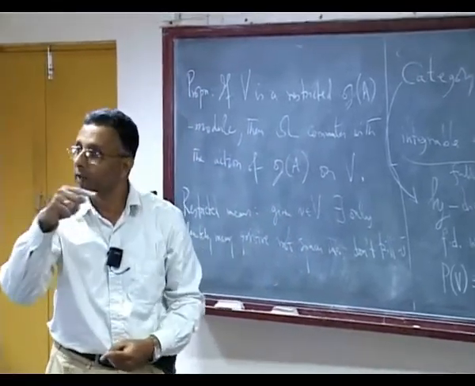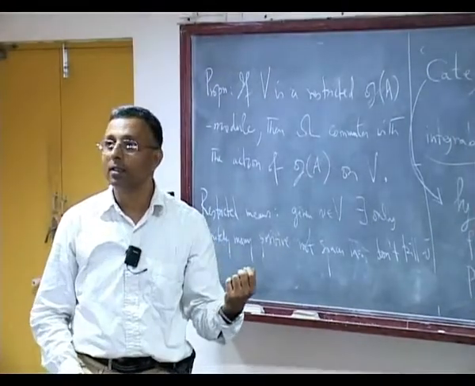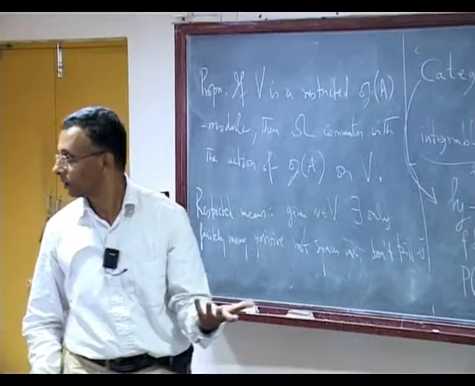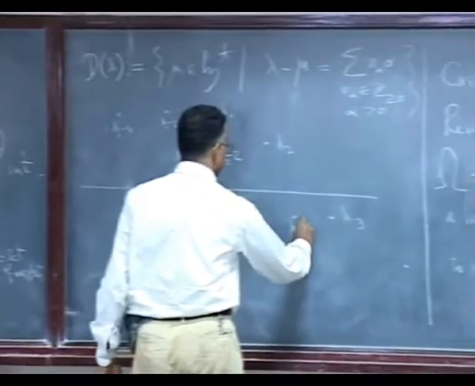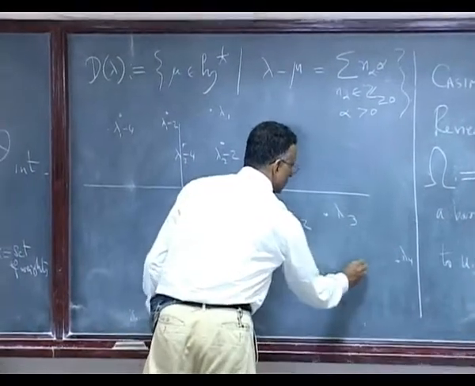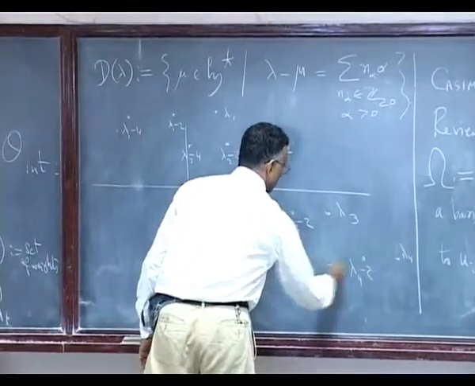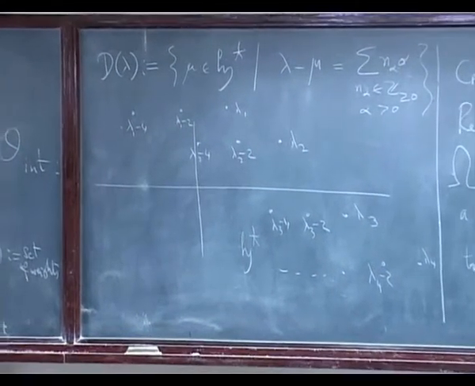If v is a vector with weight lambda, if I apply y to it, I get a vector of weight lambda minus 2. That's the reason. So that's what this means.